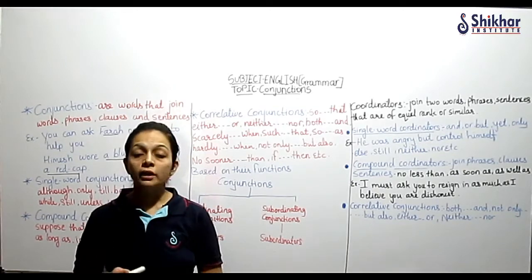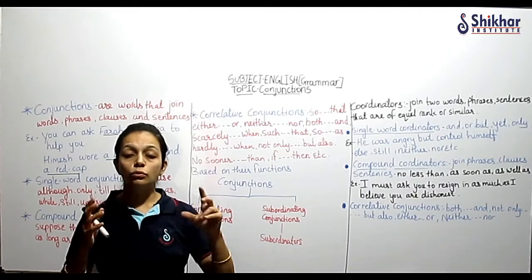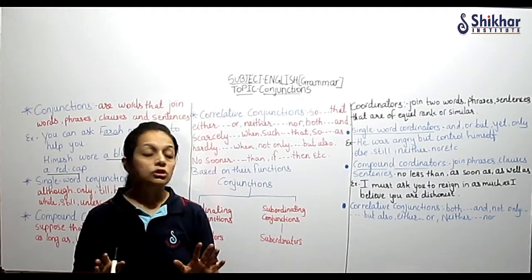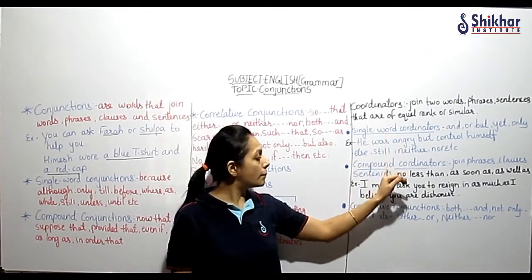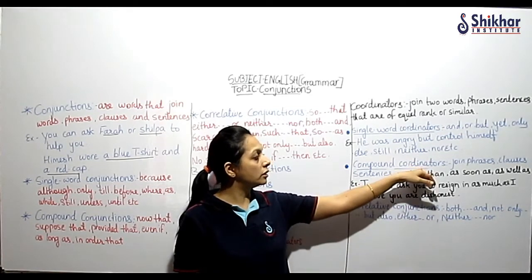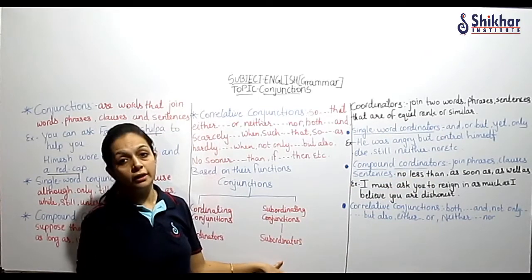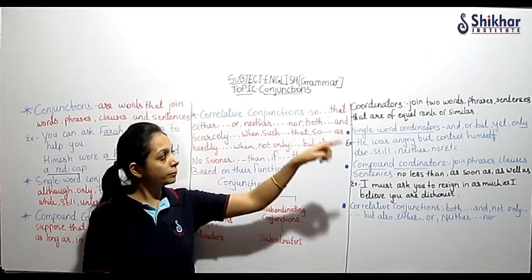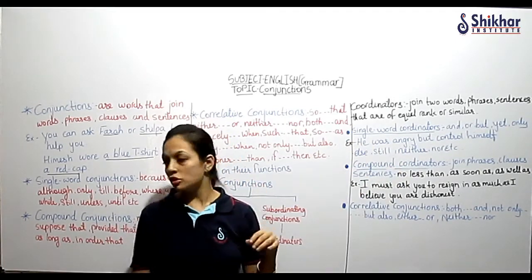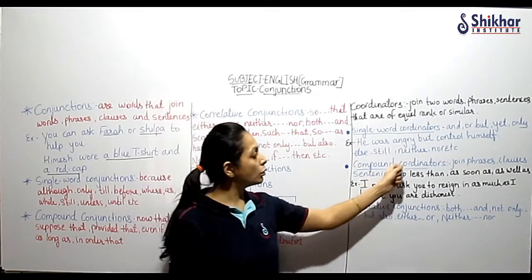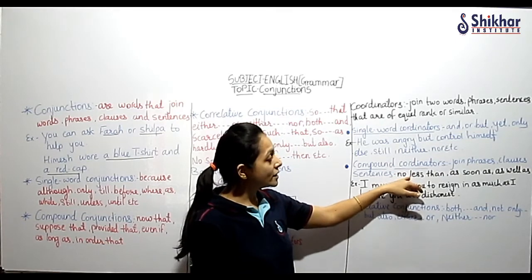Now compound coordinators, the words which are made up of two words, joining two words. दो word मिलके जो conjunction बना है उसको बोलेंगे compound coordinators. While here with single word, with compound and correlative we are using coordinators because we are talking about coordinators. So here we are not talking about subordinators. Coordinators की बात हो रही है, right? So compound coordinators, conjunctions. Conjunction तो सारे ही हैं. So compound coordinators join phrases, clauses, sentences like no less than, as soon as.